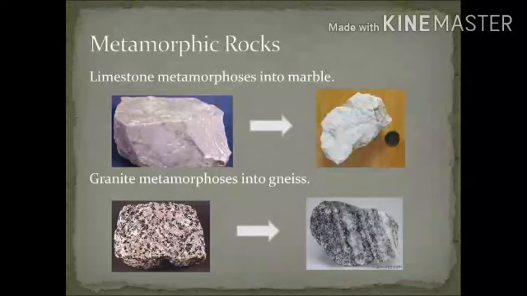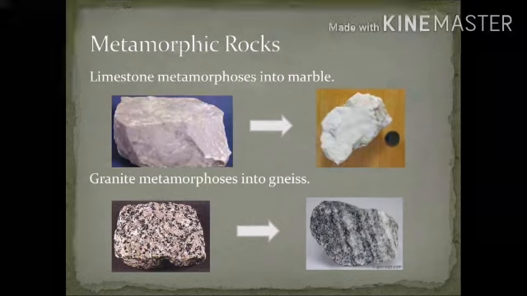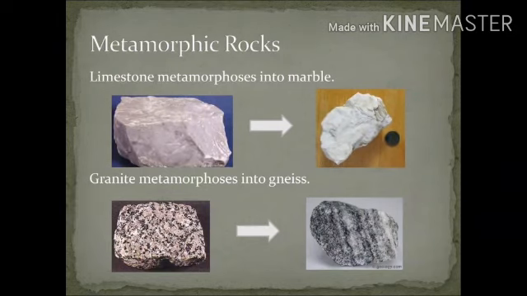Let's see. Well, yes. Granite, which is an igneous rock, when subjected to heat and pressure, changes its form and forms gneiss, which is again used for flooring in houses and hotels. So you saw that a sedimentary rock changes its form as well as an igneous rock also changes its form. Now, how do these rocks change their form? There may be some way.